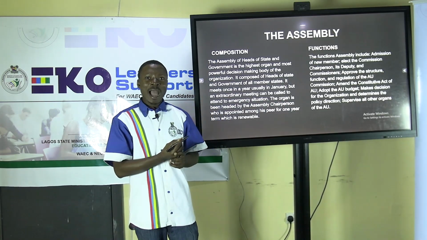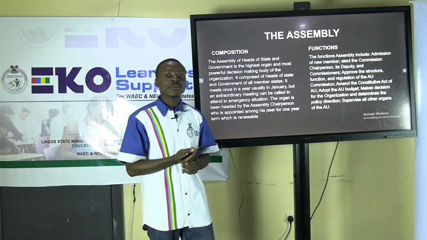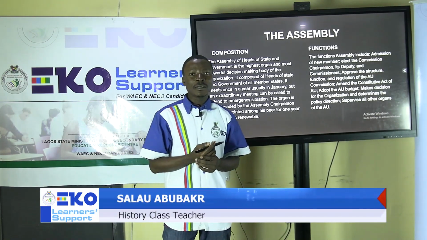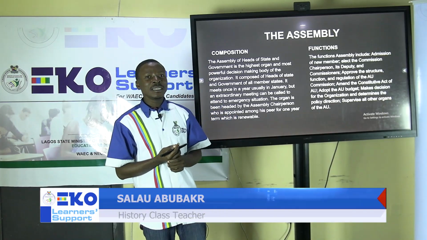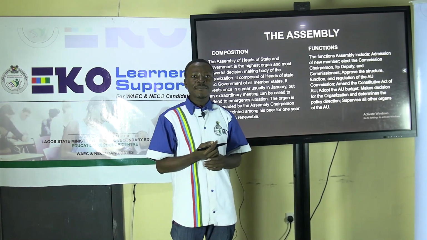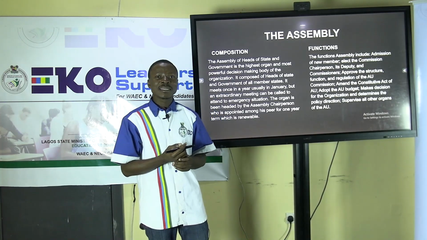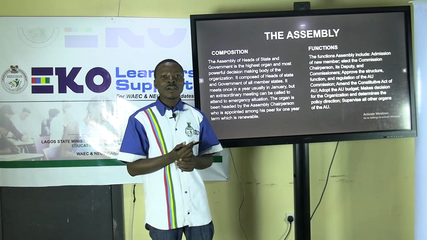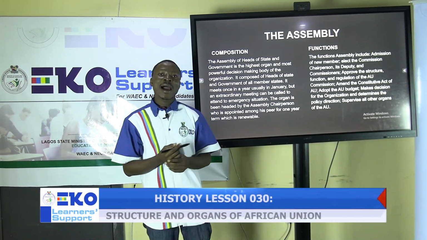The Assembly usually meets once a year, and can also have an extraordinary session, which can be called by the chairman of the African Union Commission if the need arises.